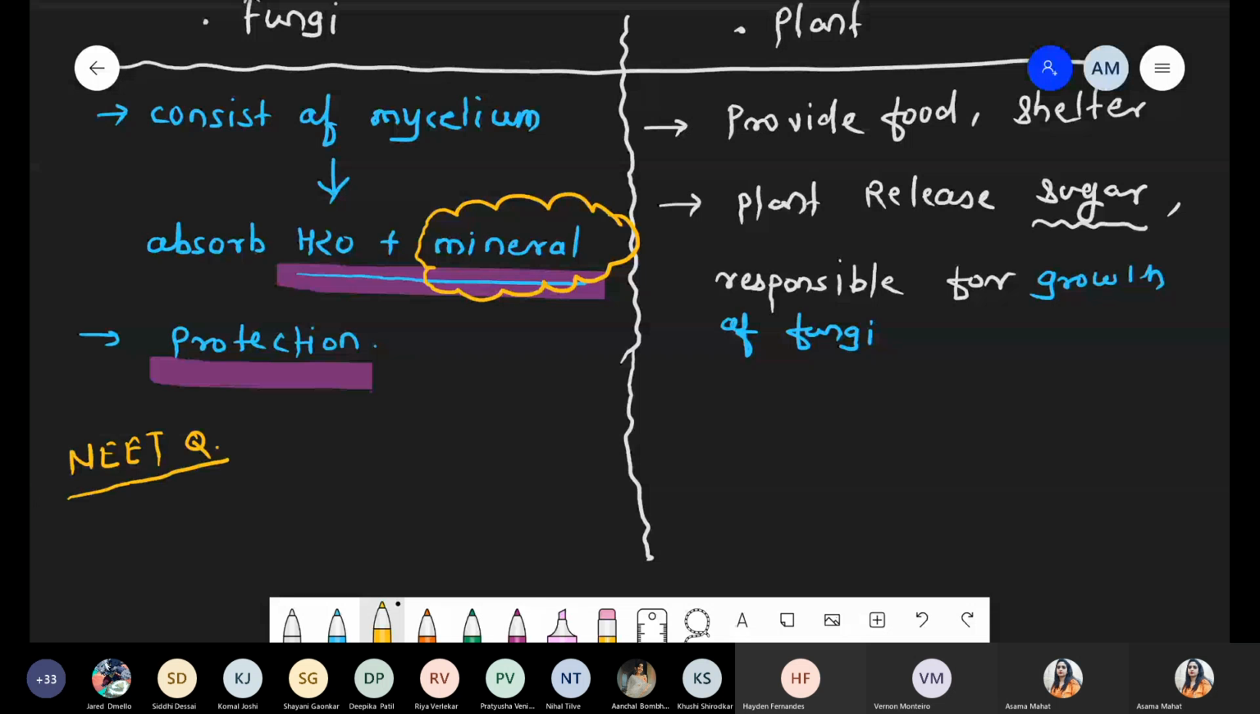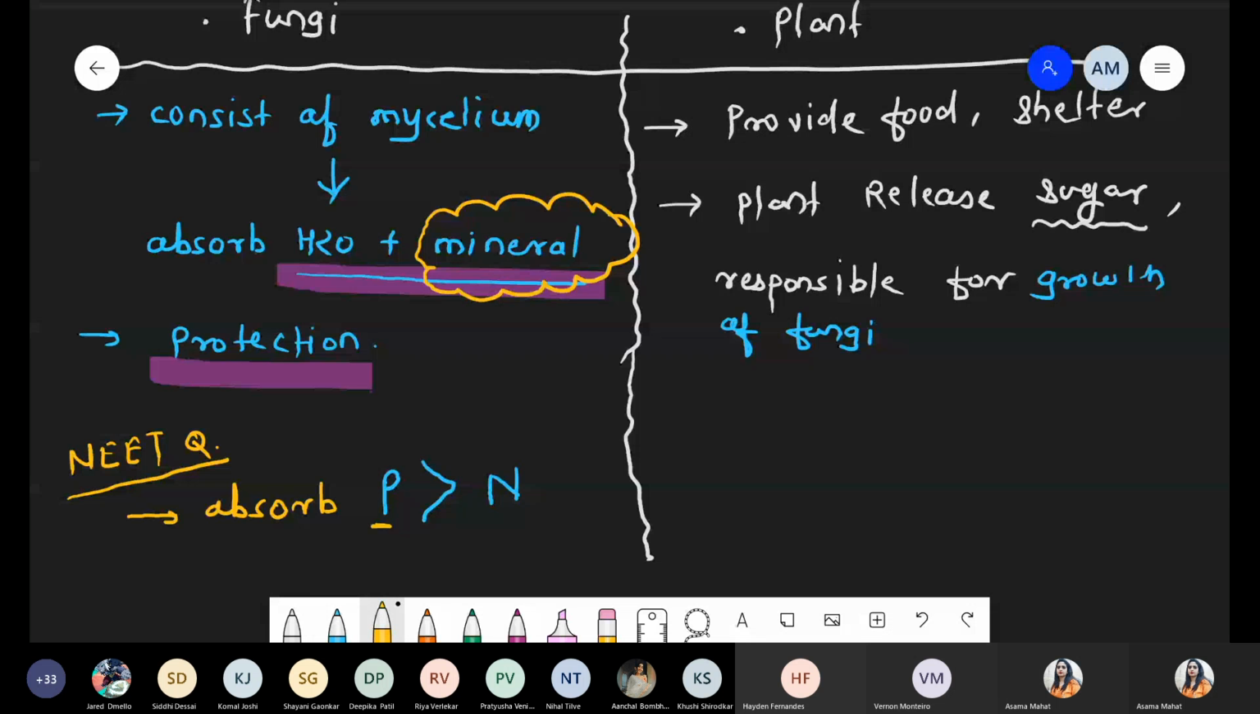Remember this point. Fungus basically has the mycelium structure. Mycelium structure means they can penetrate deeply inside the root and easily absorb the minerals. More specifically, they absorb phosphate in major amount, and the second nutrient is nitrogen. Got it? Which one is the major?